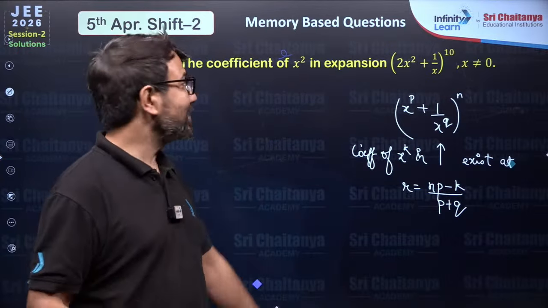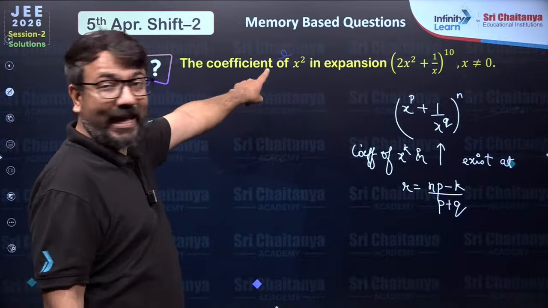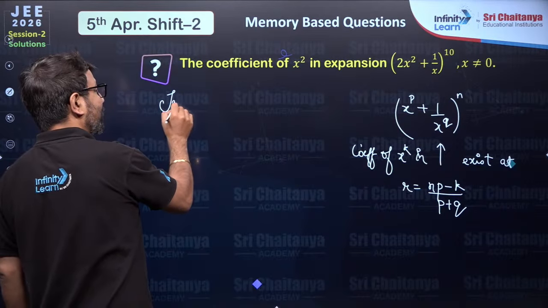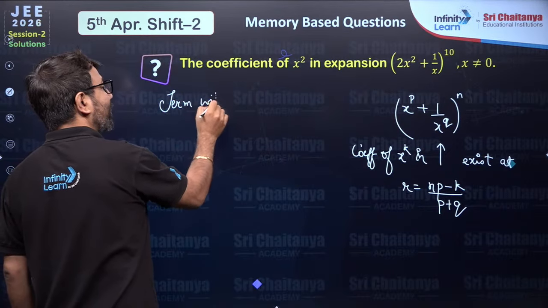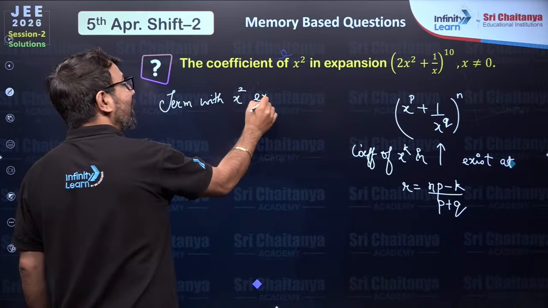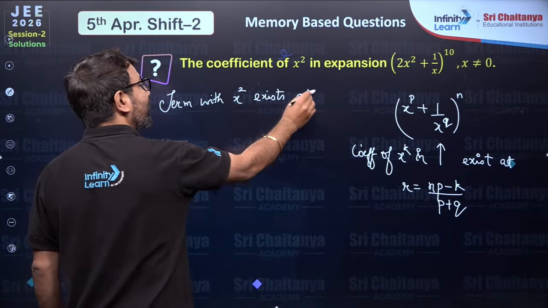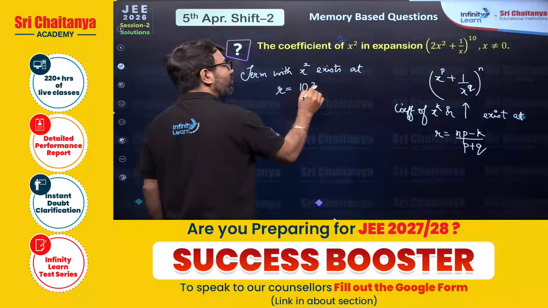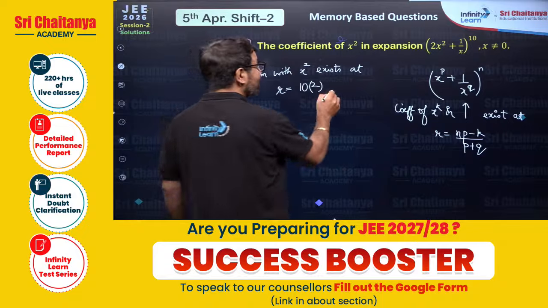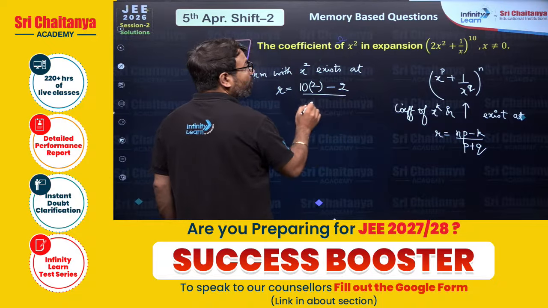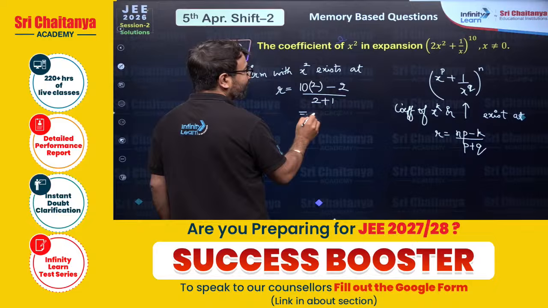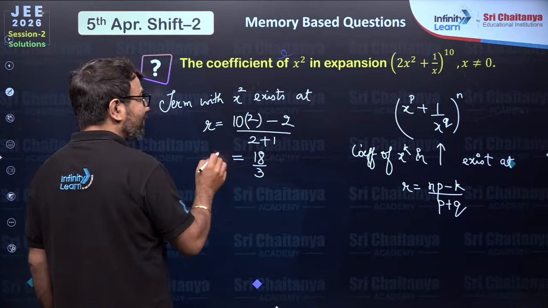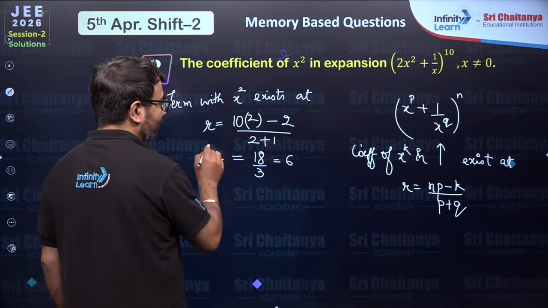So here, my dear students, I have to get the term which has x square in it. So if you want to get the term with x square, that term will exist at r equals (np minus k) over (p plus q). So n p will be 10 into 2, which is 20, minus k, k is 2, over p plus q, which is 3. So 20 minus 2 becomes 18, and bache, divided by 3. So the value of r that is coming here is 6.